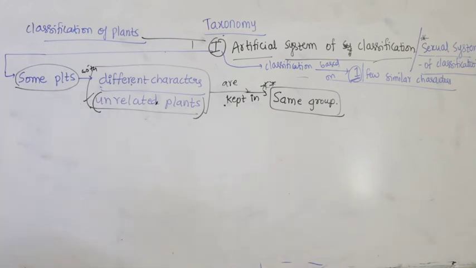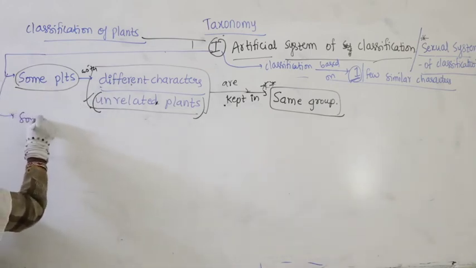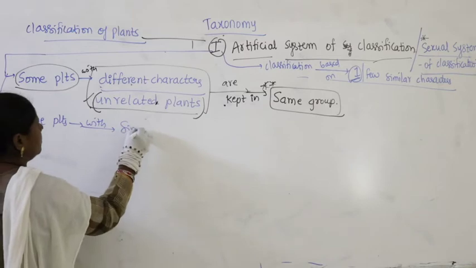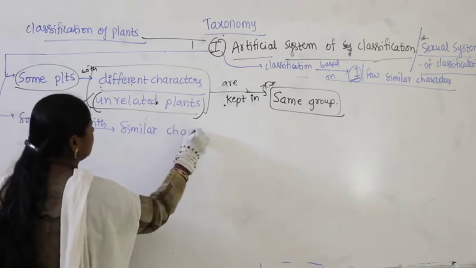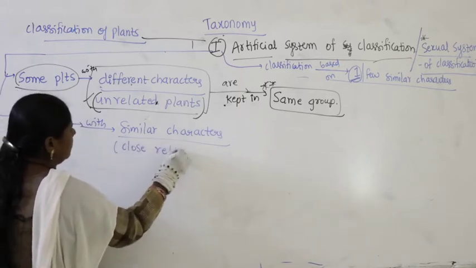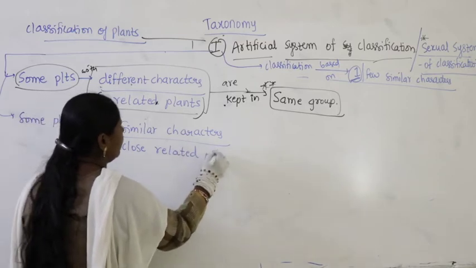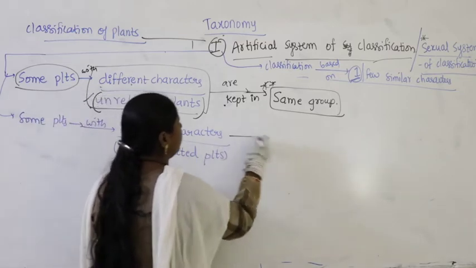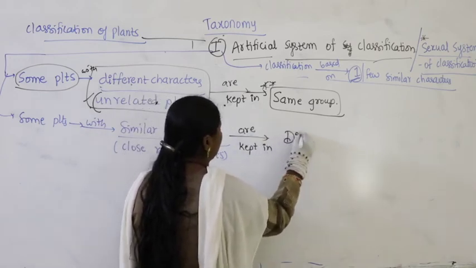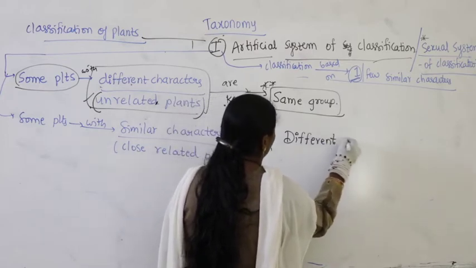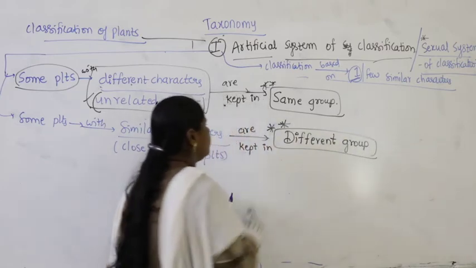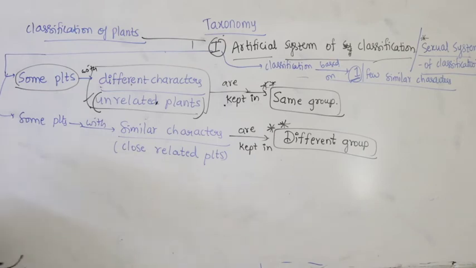Another drawback is, quite the opposite: some plants with similar characters, meaning closely related plants, are kept in different groups. What is the meaning of this?